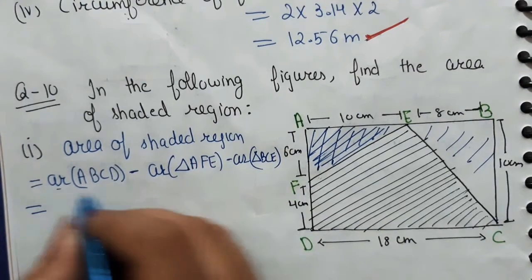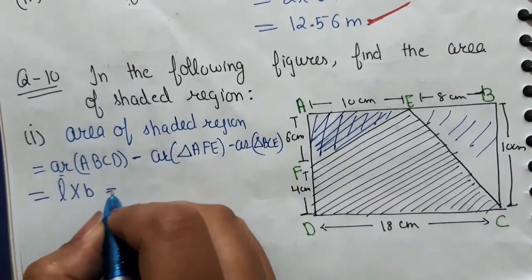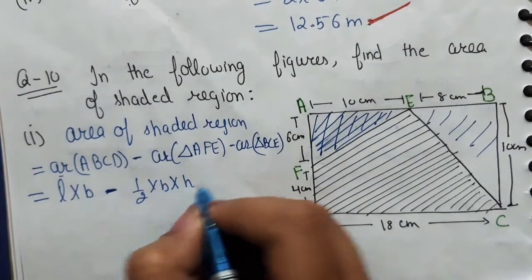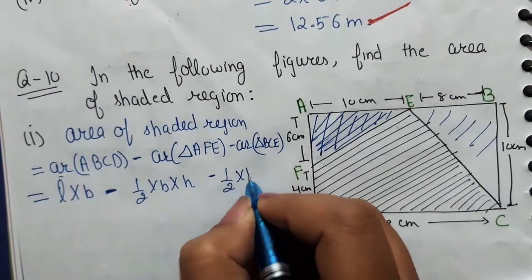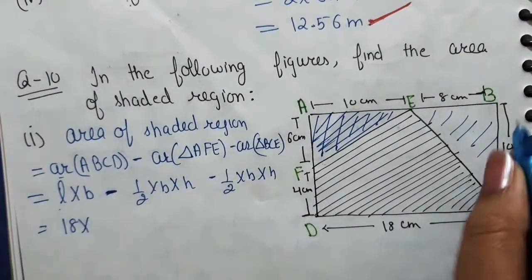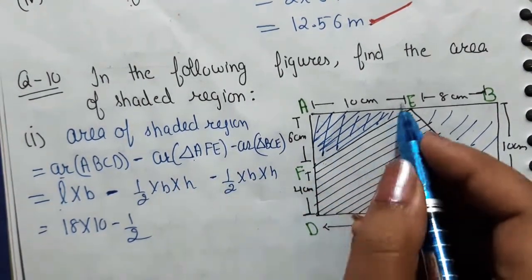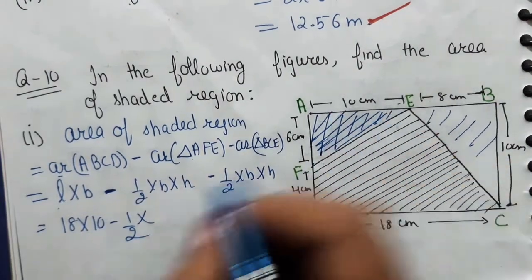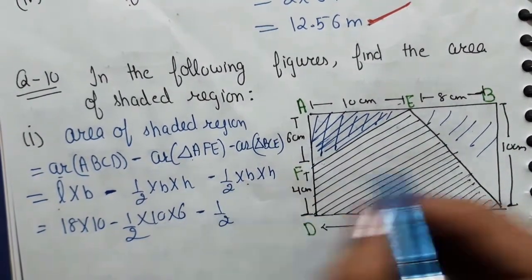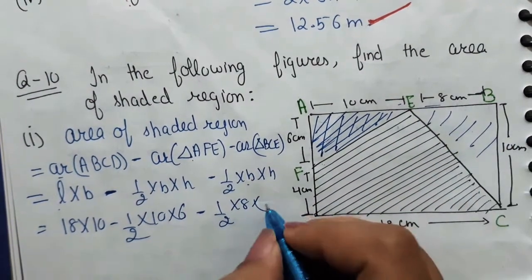Now as you know, ABCD is a rectangle, so its area is length multiplied by breadth, and the area of a triangle is half into base into height, and again here half into base into height. So the length and breadth of the rectangle are 18 into width 10, minus half area of AFE. Here base is 10 and height is 6, minus half. Here in this triangle base is 8 and height is 10.